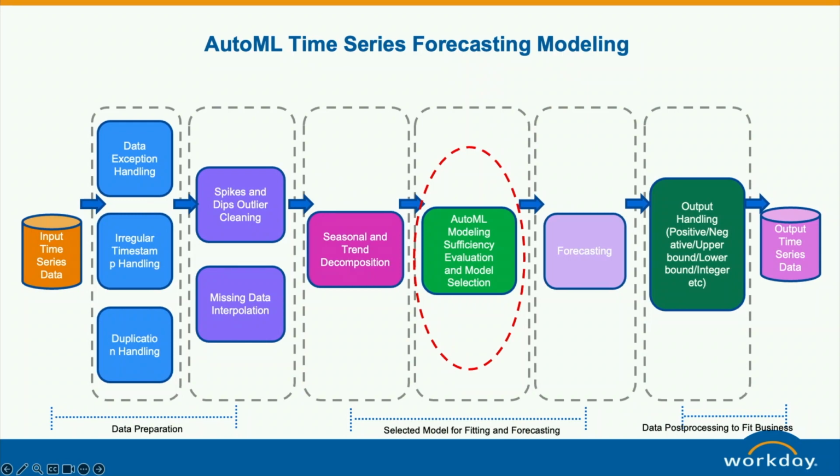The second part then goes to the model side. Here on the model side, the time series has trend and seasonal decomposition, which is one thing that needs to be handled. Once this is done, we have a pretty good time series. Then we fit this time series to different types of models, evaluate which model is the best one, select that model using AutoML, and use it in the next step to run the forecasting.